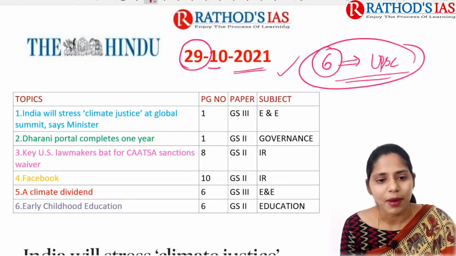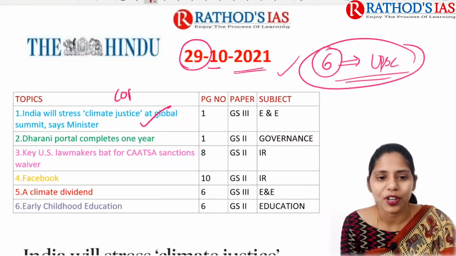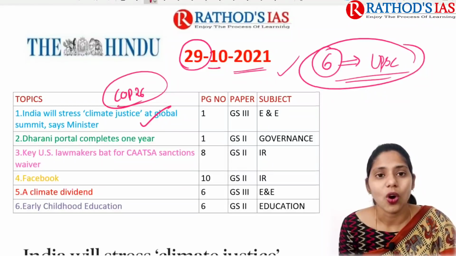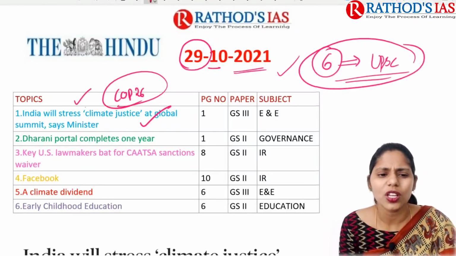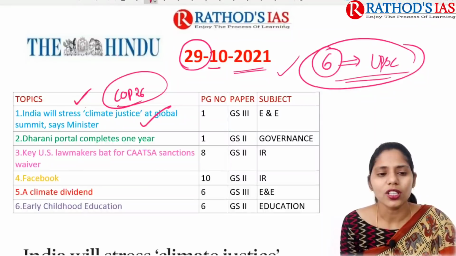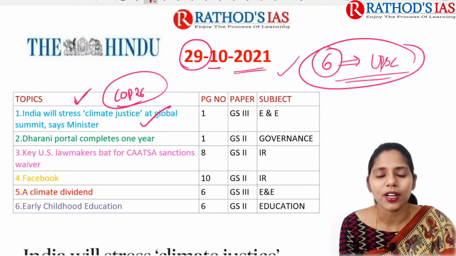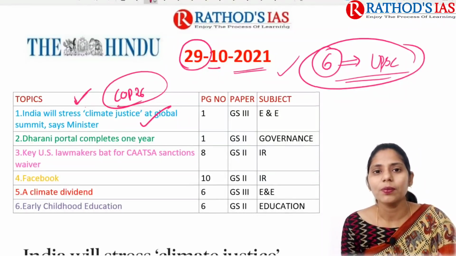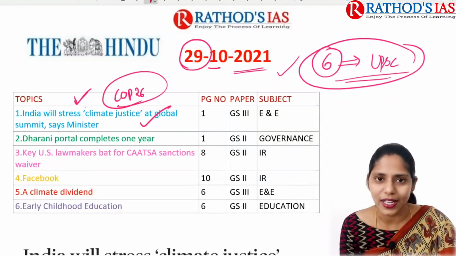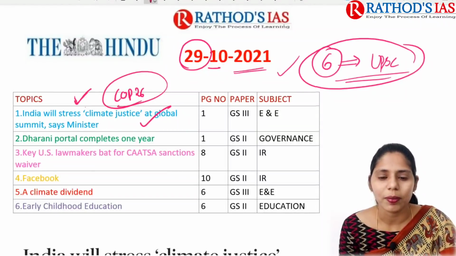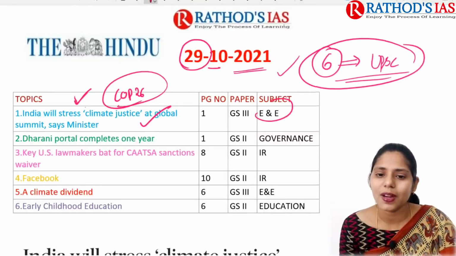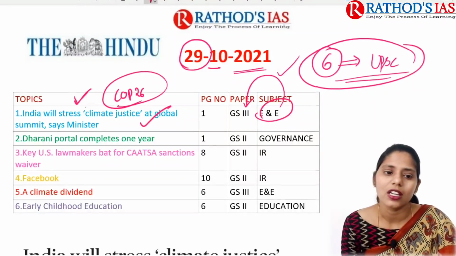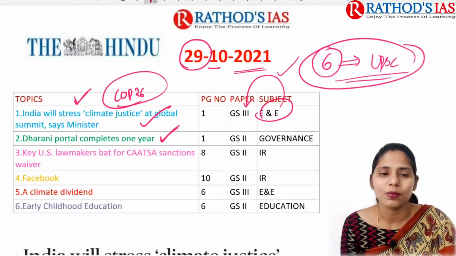So first topic is about our COP, COP26. So it is about what are the topics that India is going to stress in this COP26. So we need to have some idea, right? So here we are going to see what are the important ideas of COP26 regarding India. So what are the important things which we are going to place? So that is about this topic, and this will be important from our environment and ecology, which mainly comes under our GS paper 3. And next topic is about Dharmani portal.